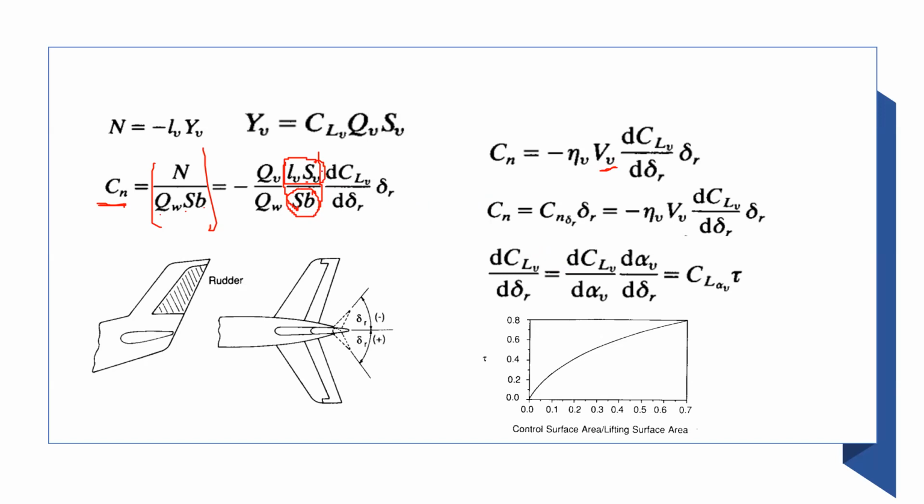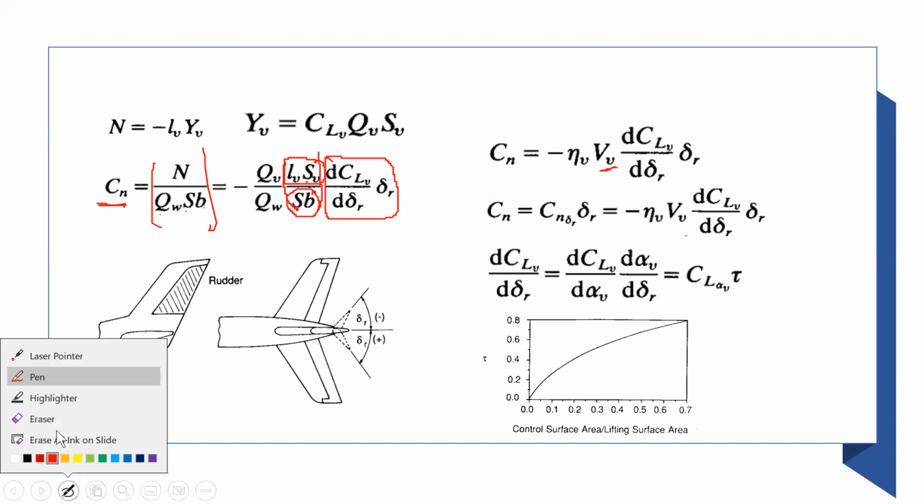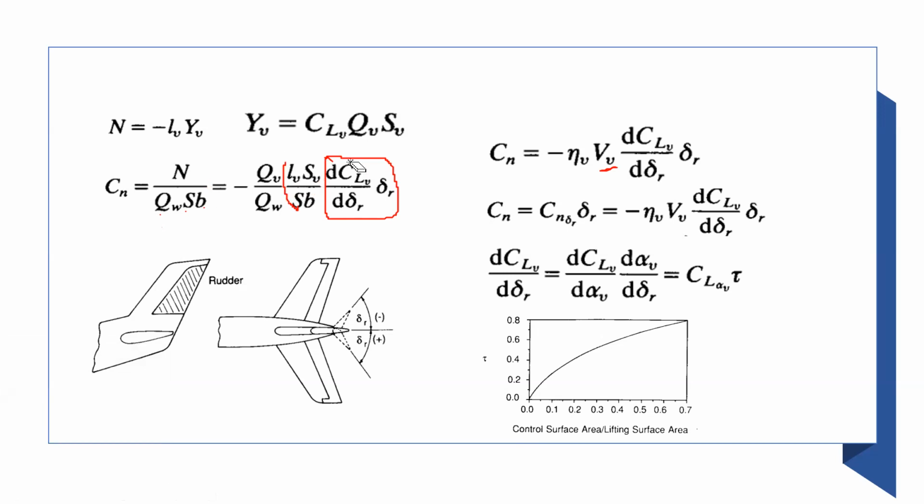So what is happening here? I understand everything, but I don't understand this bit. Can anyone explain this bit? What is this number? Rupinder, can you help me understand what is happening in that box? Sir, it is like in the case I studied for the pitching moment. I can say it is the slope dCLV, for the rudder, with respect to the deflection angle, where the deflection angle is the denominator, differentiated.